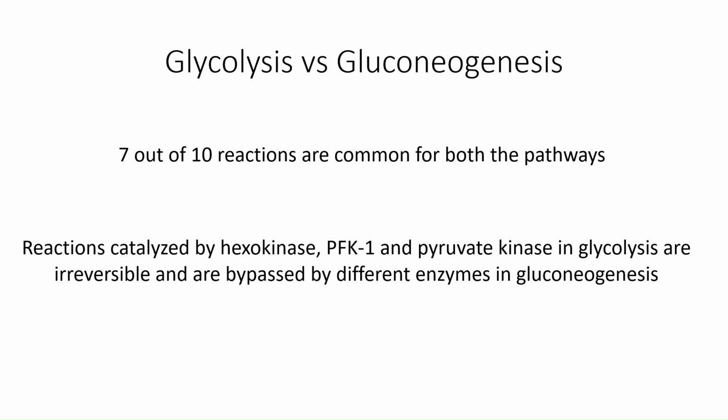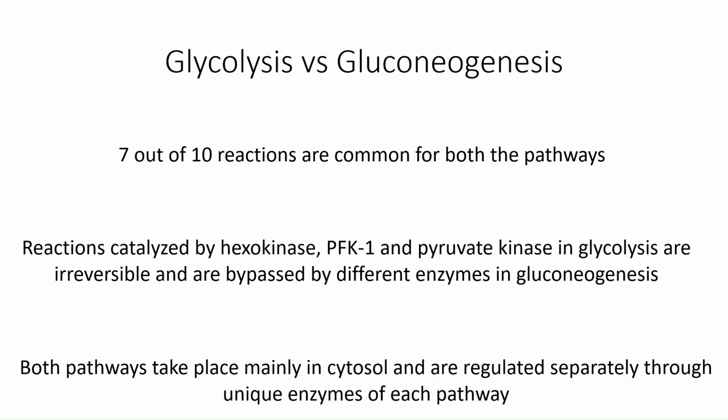To bypass these steps, three separate enzymes are used in gluconeogenesis. Both pathways take place mainly in cytosol, and they are regulated separately through unique enzymes of each pathway.